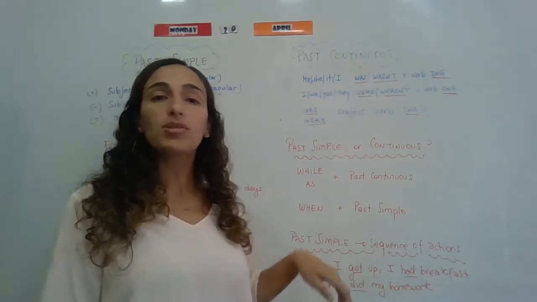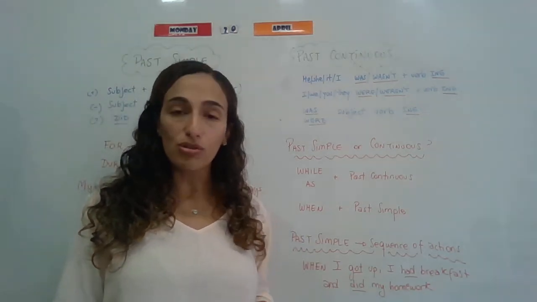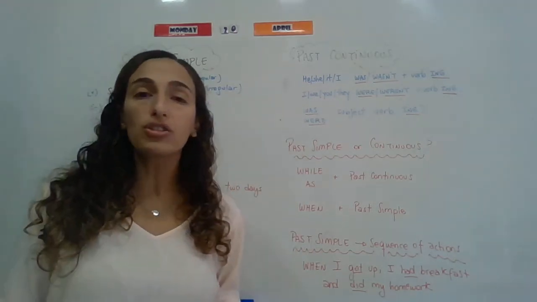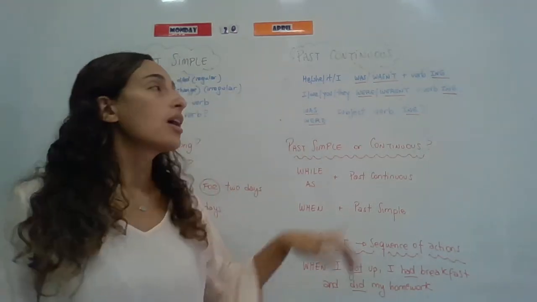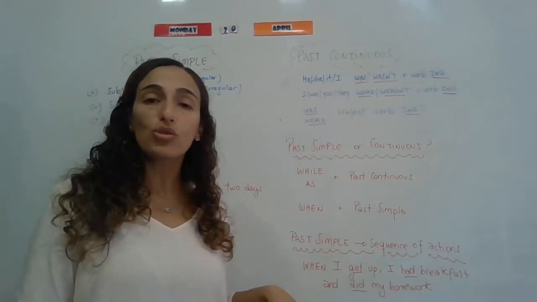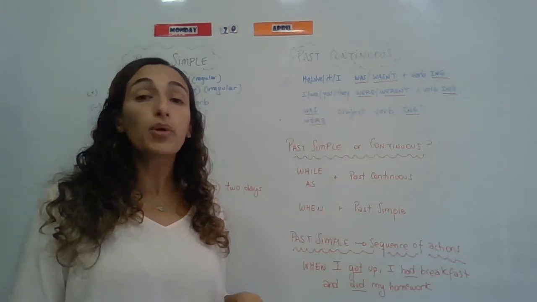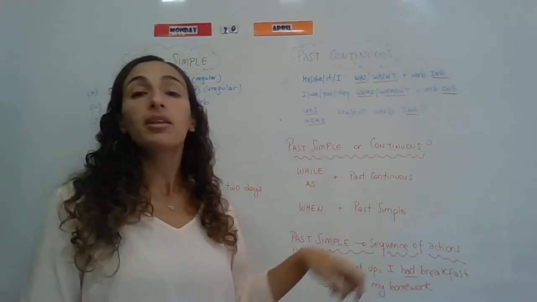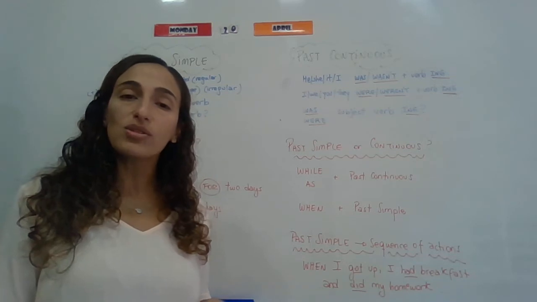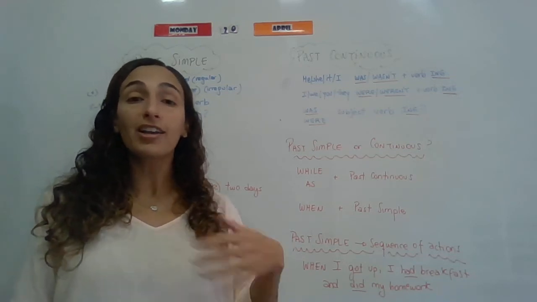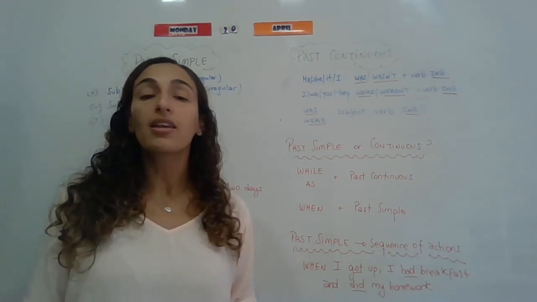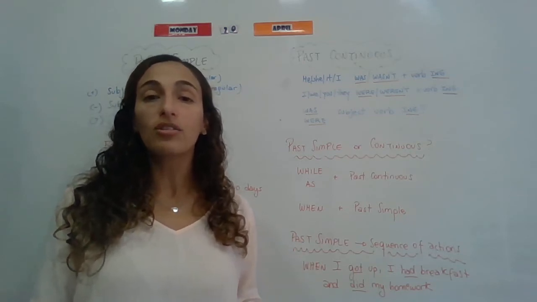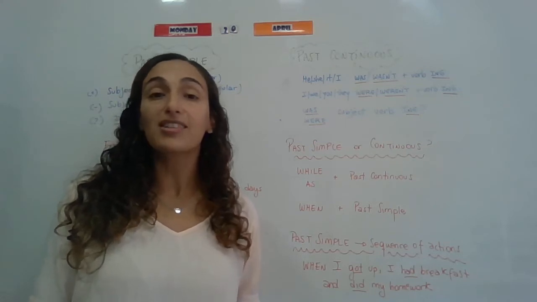What is the difference between the past simple and past continuous? As I said before, past simple is used for finished or completed actions in the past, and past continuous is used to talk about actions that were in progress at a specific point in the past. When we combine past simple and past continuous, sometimes we have an action that was in progress, past continuous, and that was interrupted by another action in the past, in this case past simple.